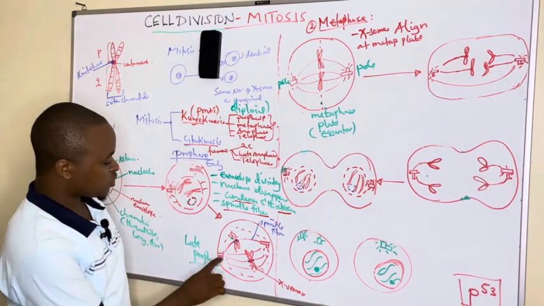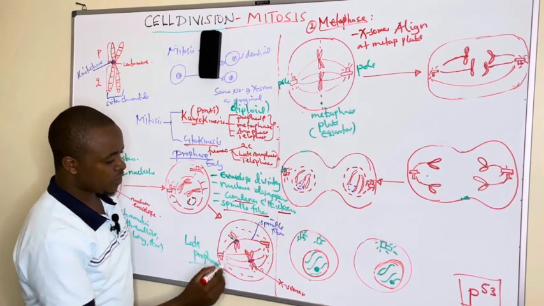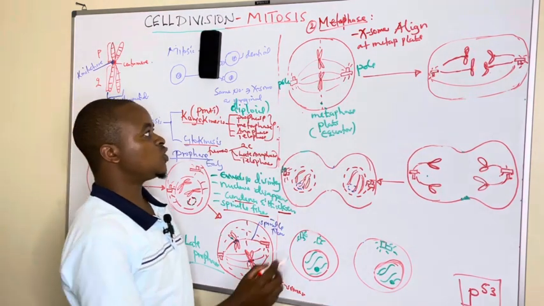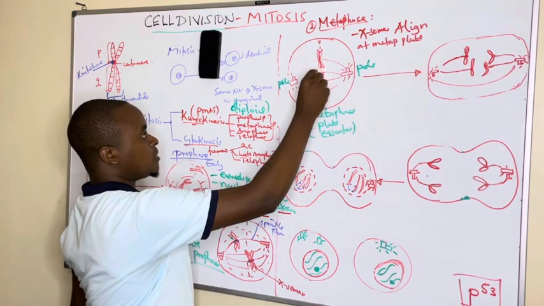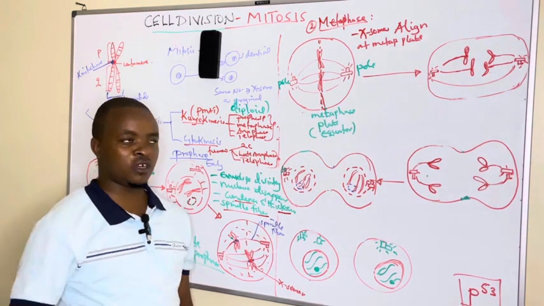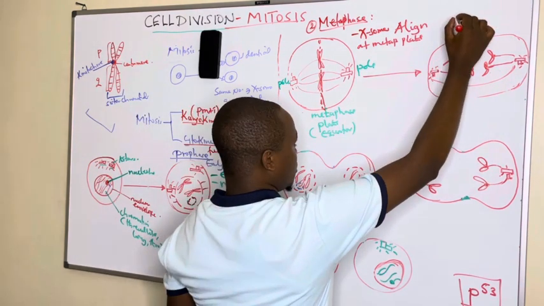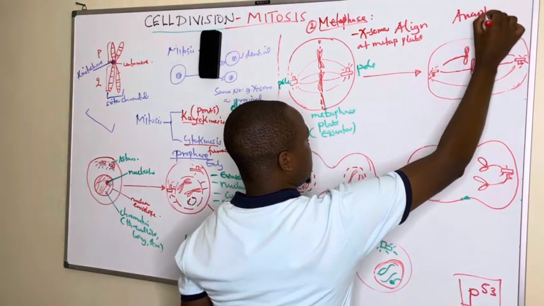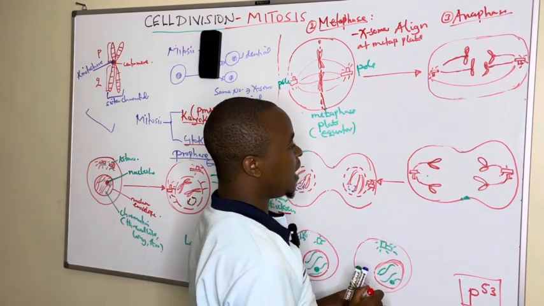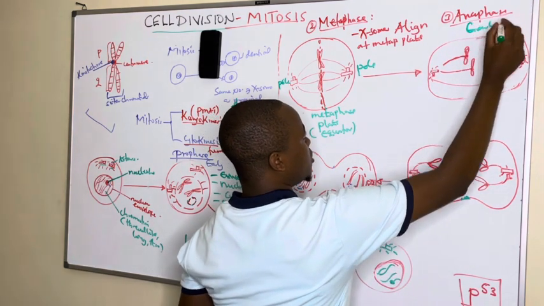The chromosomes, which are in different positions, come and align themselves at the equator of the spindle, or what we are calling the metaphase plate. So we see them aligning at the center. That is what we can mention under metaphase. And the cells progress into anaphase, which is the third stage.